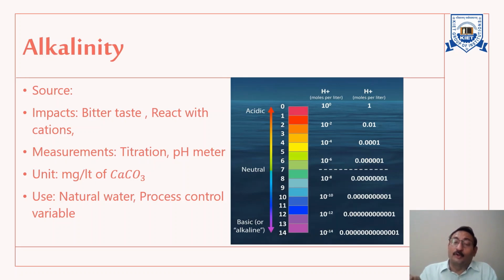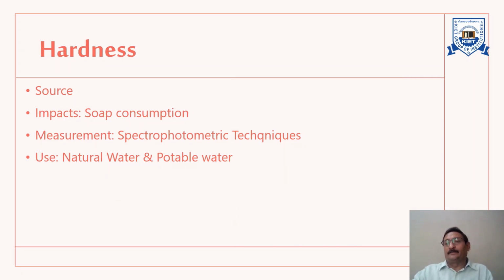It is also used as a process control variable in water and wastewater treatment. Alkalinity gives us the idea about the characteristic of the wastewater which is coming as an influent. The next parameter is hardness.